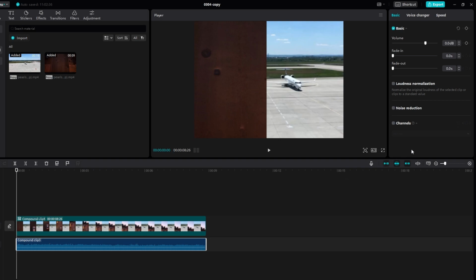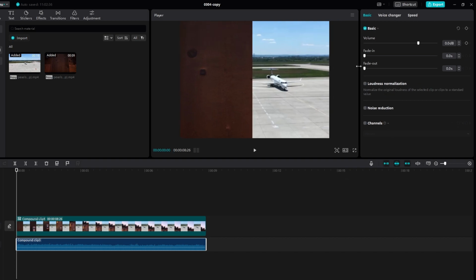On the right side, you will find the volume slider. Move it to the right to increase volume and to the left to decrease it.